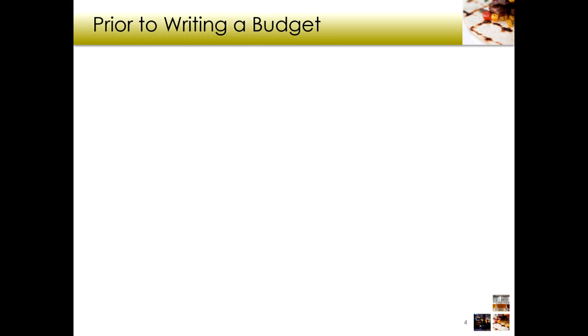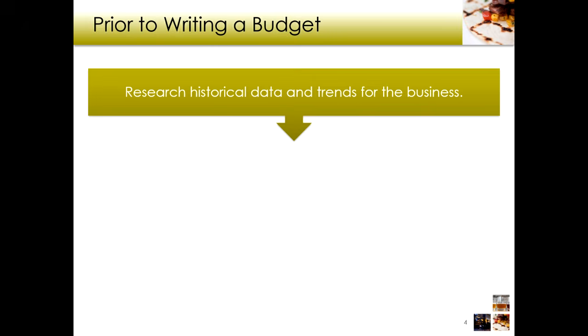So before we write a budget, we need to consider a few things. We need to consider what has happened in the past, right? What has happened in the past historically? What did we do last year for those same time periods? And then what do we think is going to happen going forward over the next month, 6 months, year, right? What are the trends? Is the price of beef going to be going up? What is the price of produce? There's a big drought in the southern states, so produce is going to go up, right? So those are the things that we need to consider when we're writing our budget.